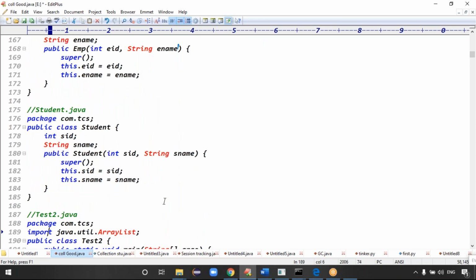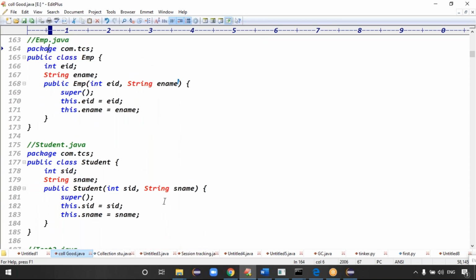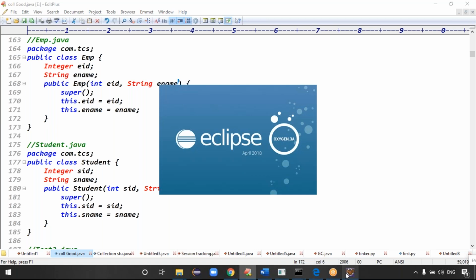I will take one example like the employee class, and I can take the student class. But I said clearly, don't use the integer data type, guys. Make everything in object format so that we have multiple advantages. In collections, it is better to use the wrapper classes. Don't take the normal primitive types, so that it becomes a habit in real time also.